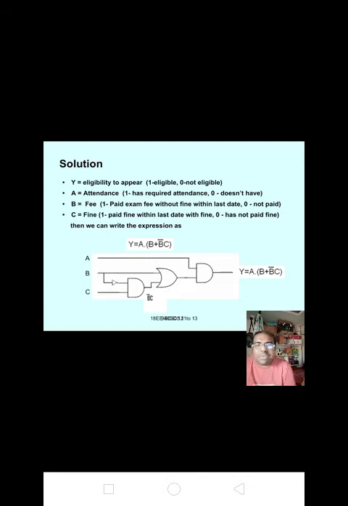Now we get the output B bar C, which is directly given to the OR gate, and B is also directly given to the OR gate. So we get B plus B bar C, and A is directly given to the AND gate. So this output B plus B bar C is given to the AND gate. So we get the output Y equal to A into (B plus B bar C).